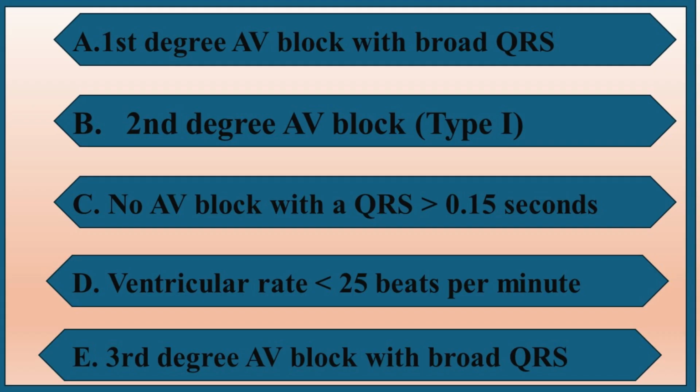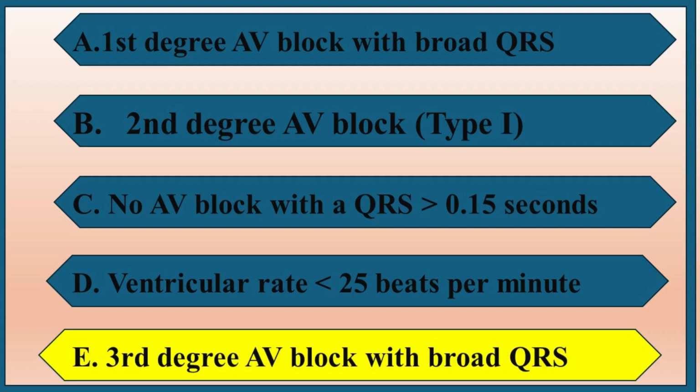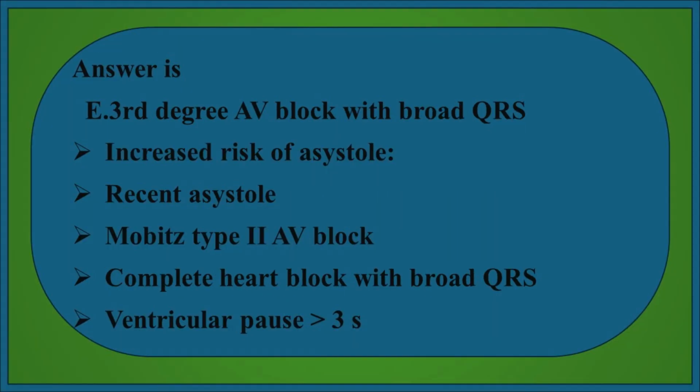Answer is E. Third degree AV block with broad QRS. Increased risk of systole: recent systole, Mobitz type 2 AV block, complete heart block with broad QRS, ventricular pause more than 3 seconds.